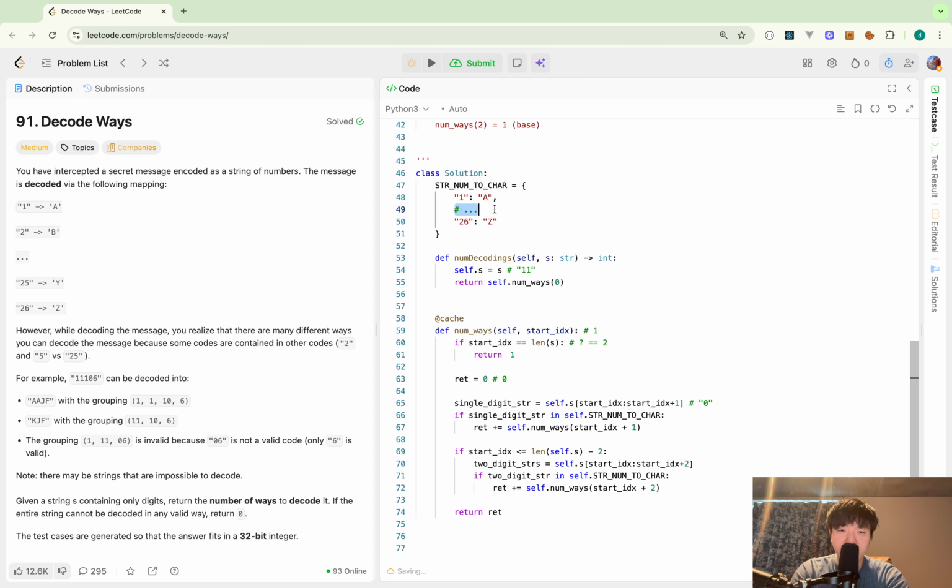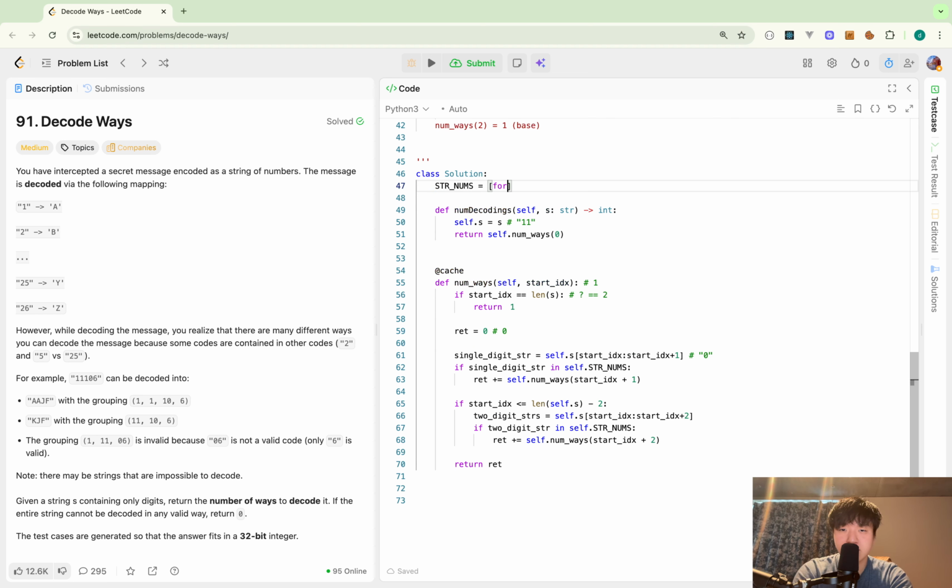The remaining thing I have to do is here. So, maybe I don't hard code it. Let me change it to string nums. Then maybe I can do something like this. In this way, 1 to 26 strings without leading zeros are created.